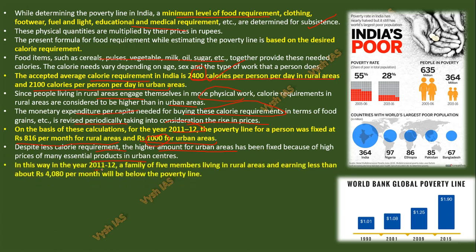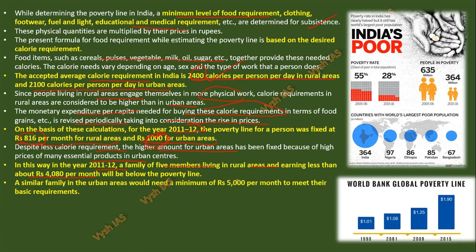In this way, in the year 2011-12, a family of 5 members living in a rural area and earning less than about rupees 4080 per month will be below the poverty line. What is this 4080? Take this 816, and they are telling family of 5. So 816 into 5 is 4080. That is how a family of 5 in a rural area is considered below the poverty line if your earning is less than that. And in an urban area, 1000 rupees is for one person, so 5 people is 5000. If you are earning 5000 or below with a 5-member family, you are below the poverty line. That is BPL, which we call the BPL card, where you will get extra in the ration card and all extra benefits.